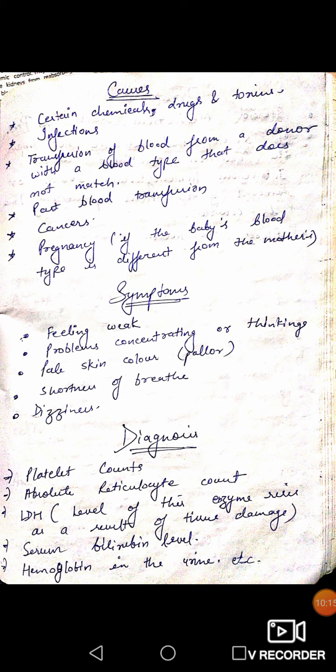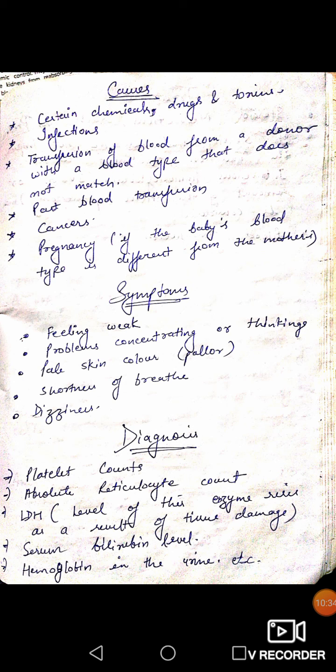Next, past blood transfusion. If in your past you have received any blood that is infected or that is not compatible with your blood, then it can also cause this type of anemia. Cancer, and pregnancy, if the baby's blood type is different from the mother's.